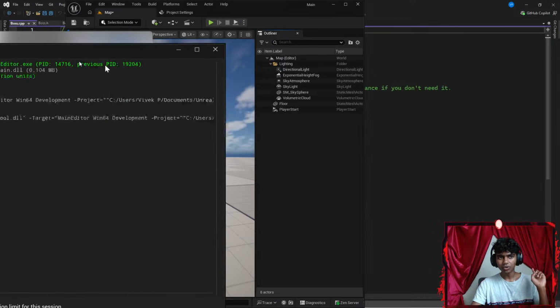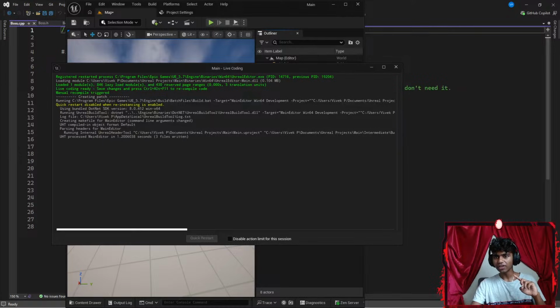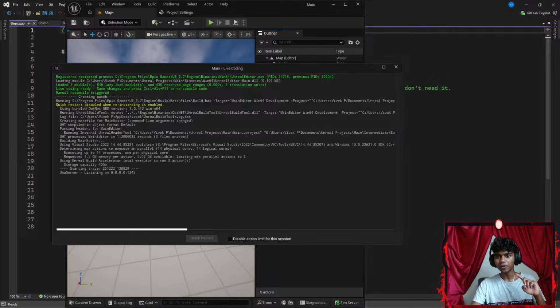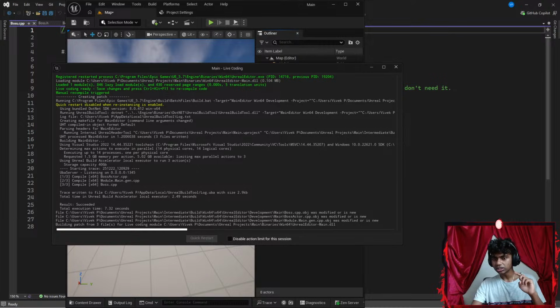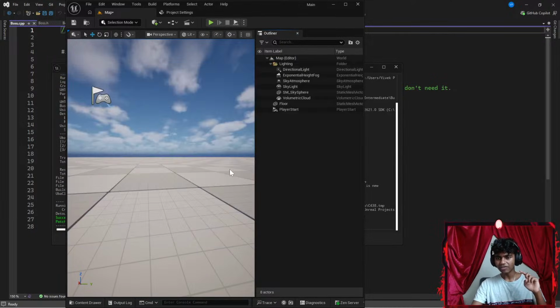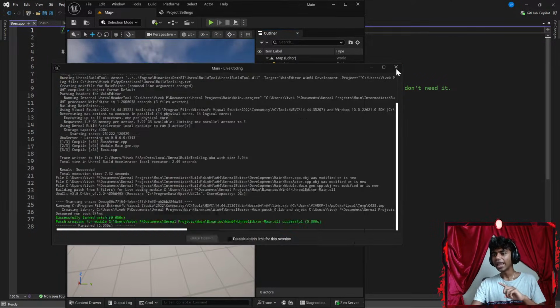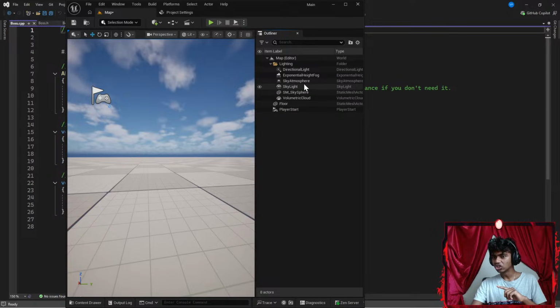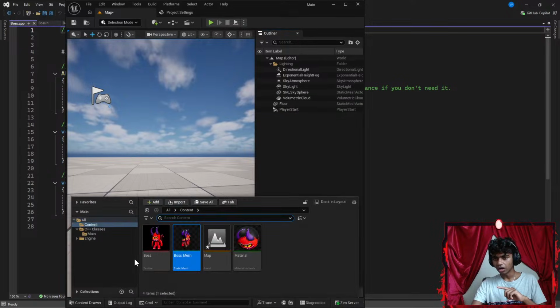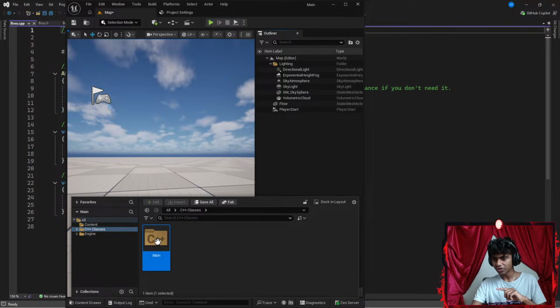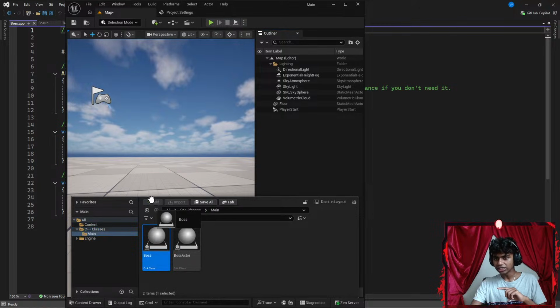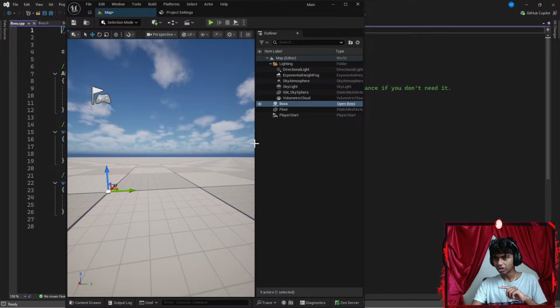That's it. Let's see. So I get this window here. It says main live coding. It's gonna be patching my code up right now. Okay, let's see. So it says succeeded in 7 seconds. Okay, perfect. Now, once I'm done with that and I actually created my class here, inside my main, I have a bosses class. So I'm gonna go ahead and drag that up here.